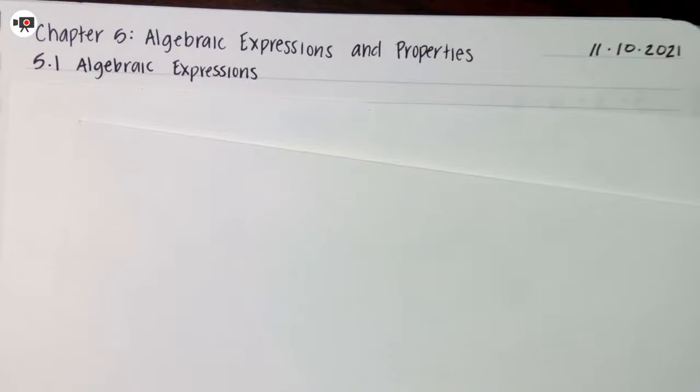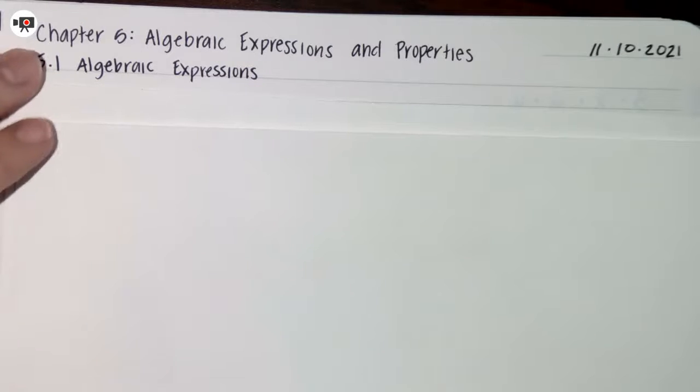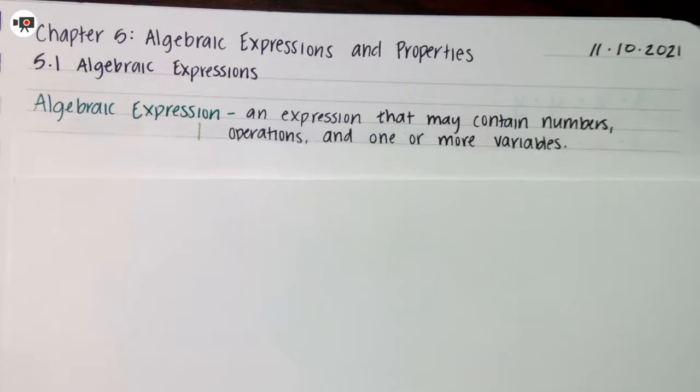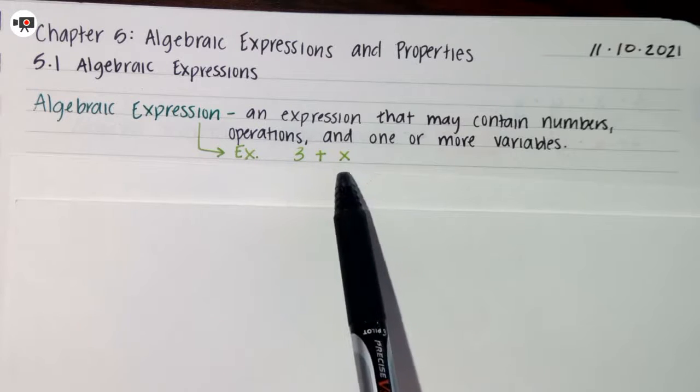We are starting Chapter 5, which is about algebraic expressions and properties. This is 5.1, about algebraic expressions. So let's start by defining an algebraic expression. And that is an expression that may contain numbers, operations, and one or more variables. So an expression is like the first part of an equation without the equal sign.